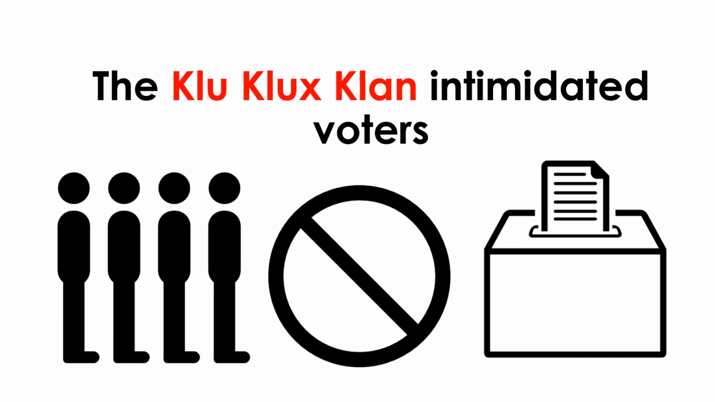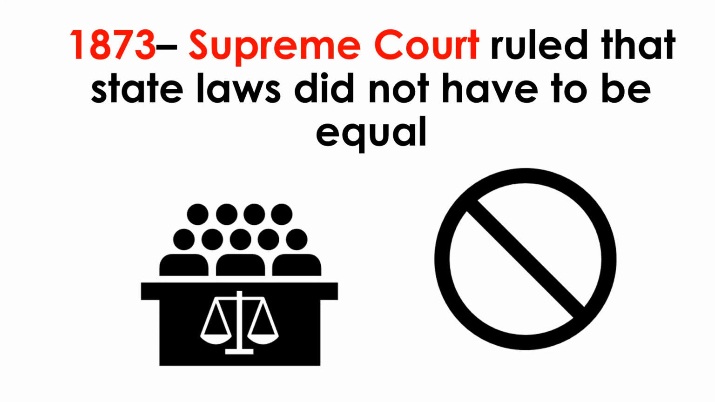The Ku Klux Klan had begun to intimidate voters, preventing them from reaching the ballot boxes. In 1873, the Supreme Court ruled that state laws did not have to be equal, only national laws had to be equal.